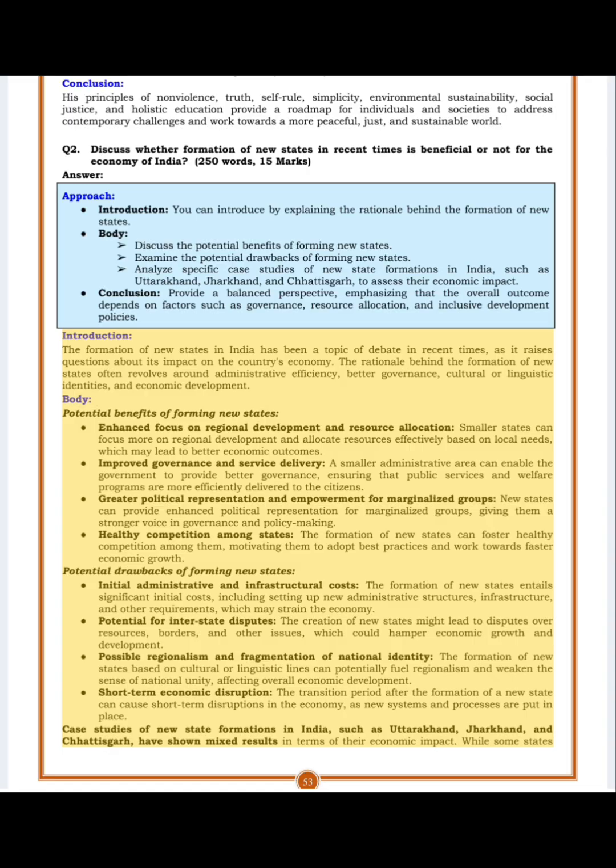Possible regionalism and fragmentation of national identity. The formation of new states based on cultural or linguistic lines can potentially fuel regionalism and weaken the sense of national unity, affecting overall economic development. Short-term economic disruption. The transition period after the formation of a new state can cause short-term disruptions in the economy, as new systems and processes are put in place.